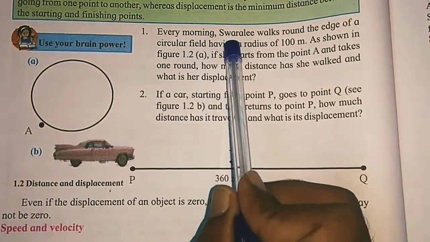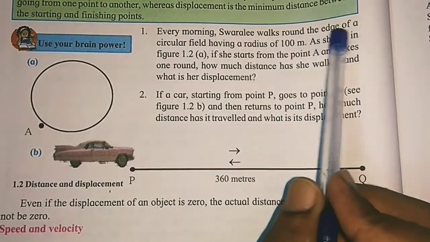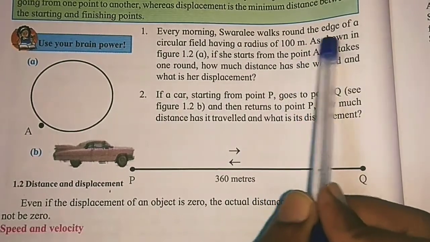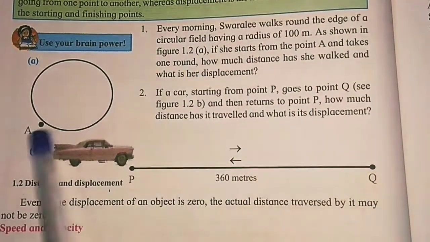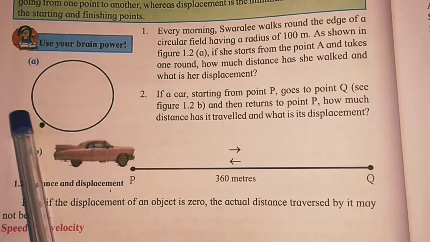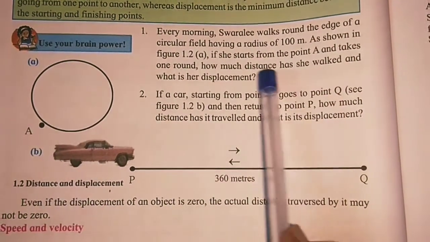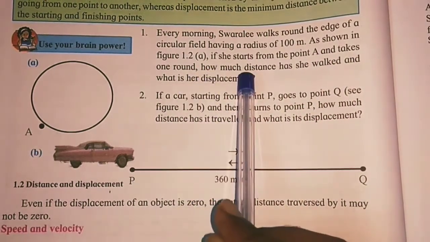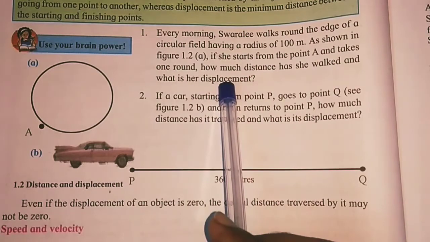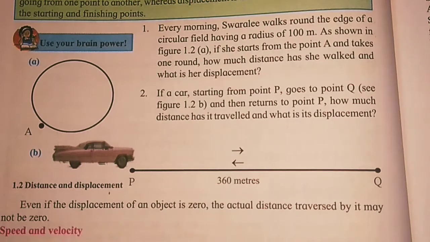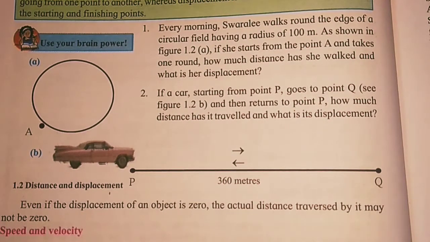Every morning Swarali walks around the edge of a circular field having a radius of 100 meter as shown in figure 1.2a. So this is the figure. Here you can see Swarali starts from point A and walks around a circular path. If she starts from the point A and takes one round, how much distance has she walked and what is the displacement? So we have to find the distance she has covered and the displacement. First we calculate distance.